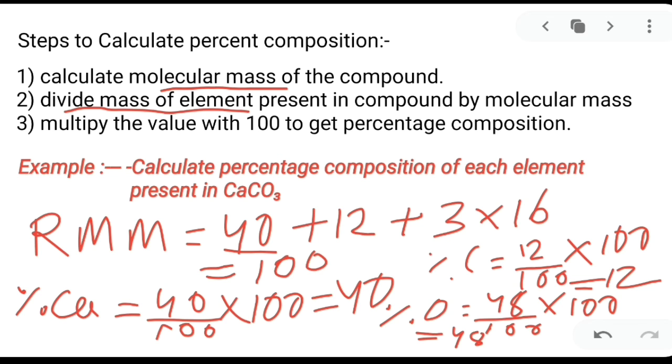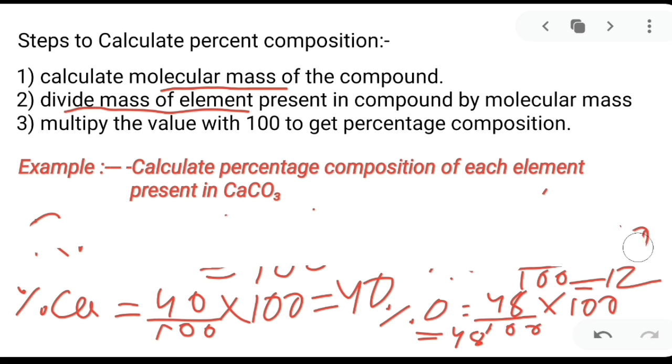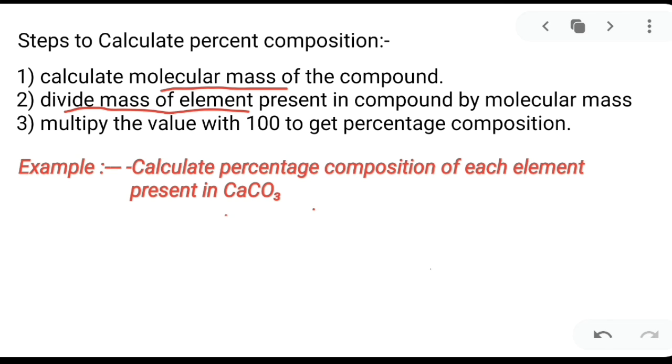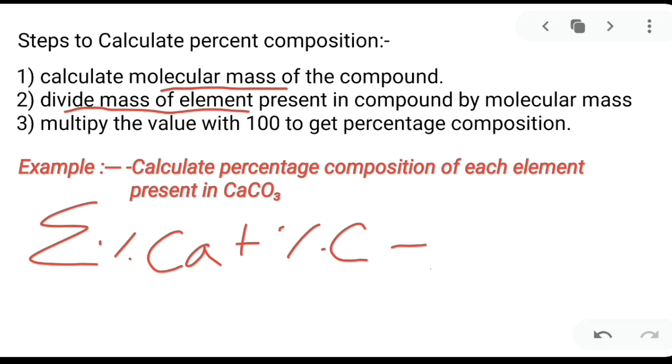I will tell you a trick to check whether the mass percentage you have calculated is right or wrong. The trick is that you just add all the percentages, and if you get the value 100, then whatever calculation you have done is 100% correct. Say, for example, the percentage of calcium plus the percentage of carbon plus the percentage of oxygen must be 100. If it is 100, then your calculation is correct. So this is the trick you can apply to check whether your answer is right or wrong.